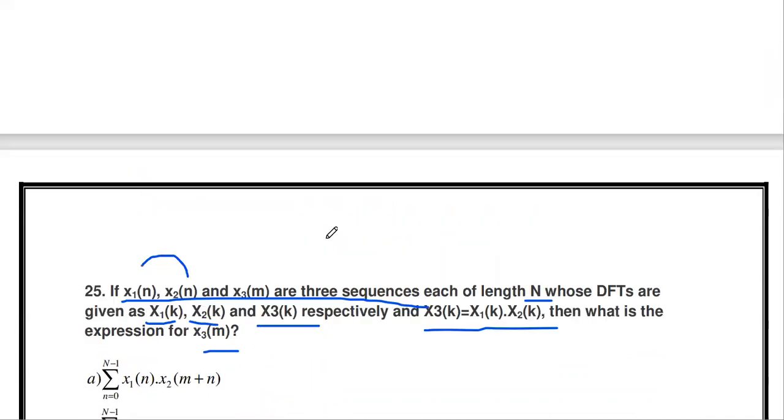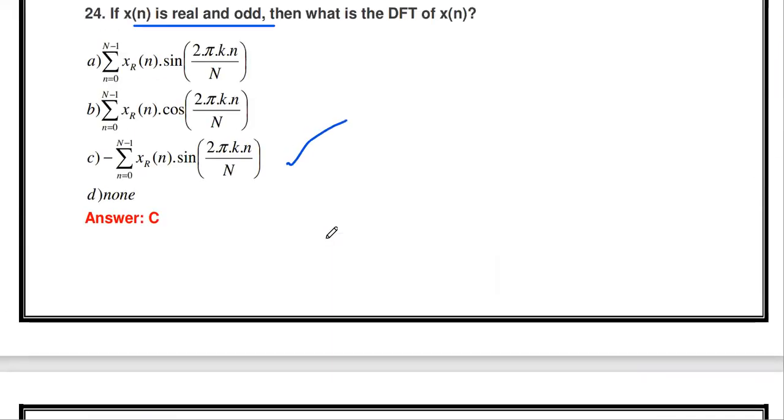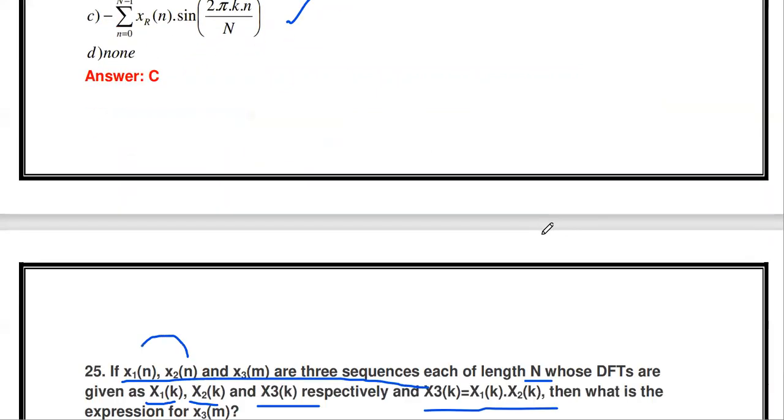Okay, so in the next video we will see the problems related to this DFT, and the next topic, convolution, circular convolution.